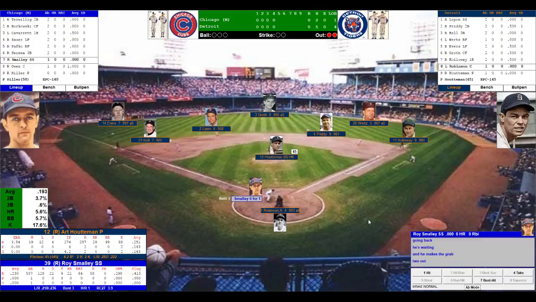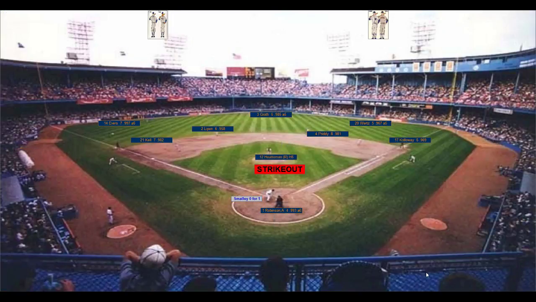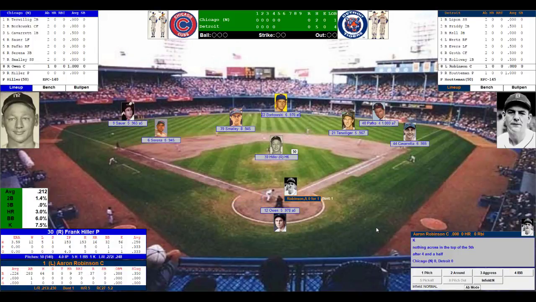Bottom of the 4th. He's 0 for 1, looking to extend the inning here for the Cubbies. The windup and the pitch. Smalley strikes out swinging, retired. We go to the bottom of the 5th, still scoreless here at Briggs Stadium.